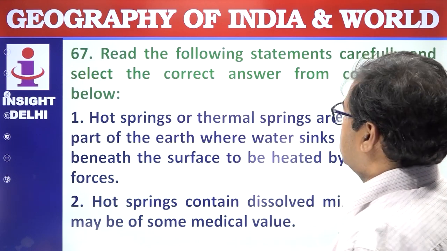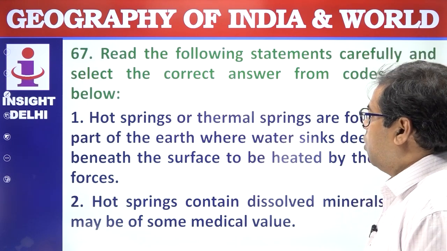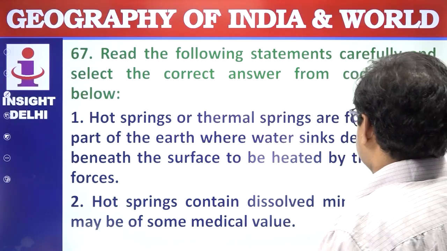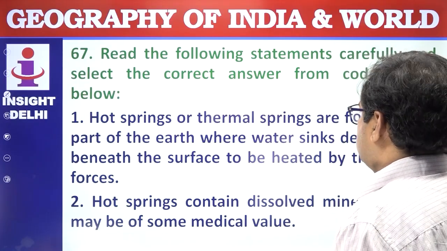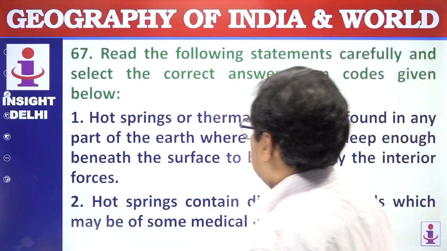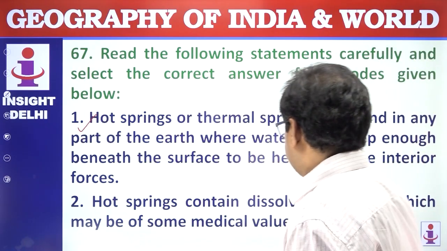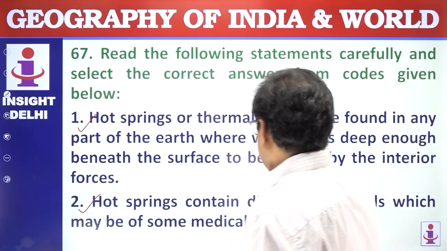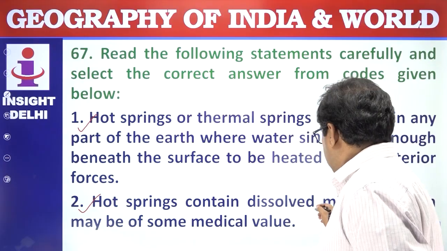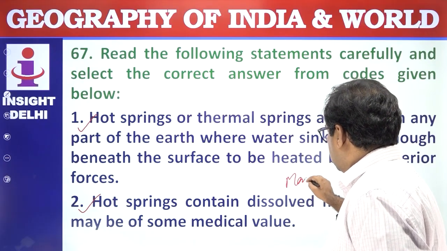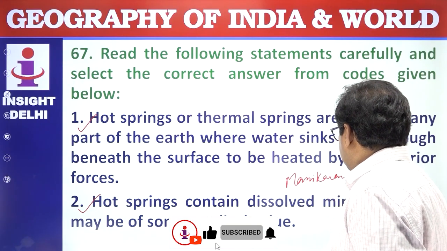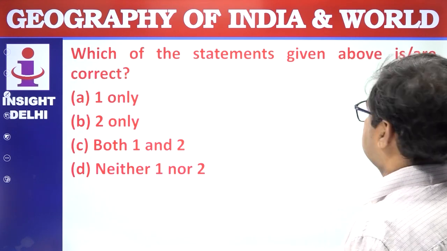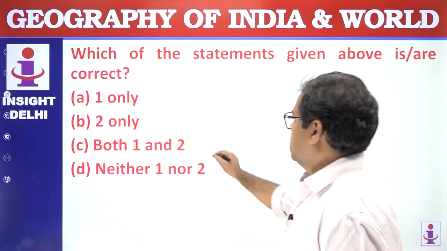Read the following statements carefully and select the correct answer using the code given below. Hot springs or thermal springs are found in any part of the earth where the water sinks deep enough beneath the surface to be heated by the interior force. Right? Hot spring contains dissolved minerals which may have some medicinal values. The best example of this is the hot spring in Manikaran in Himachal Pradesh. Which of the following statements are correct? Both are correct. Answer is C.